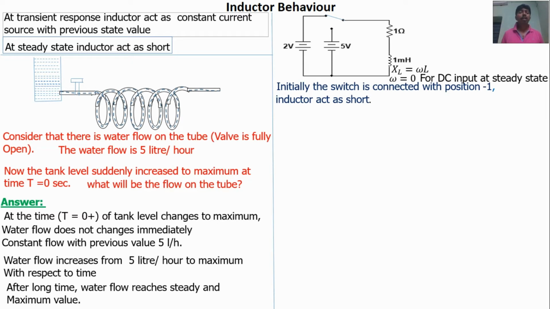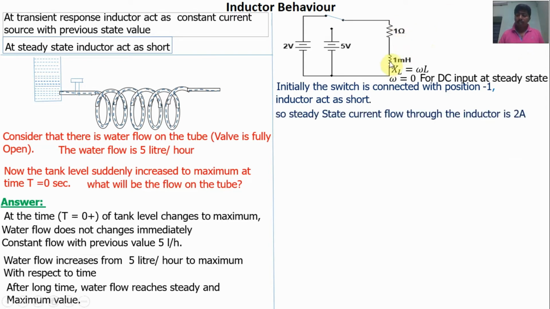XL means resistance property, resistance effect. If XL resistance is 0, what does that mean? If resistance is 0, it means short. For a short circuit, resistance is 0. So for DC circuits in a steady state condition, the inductor acts as a short.